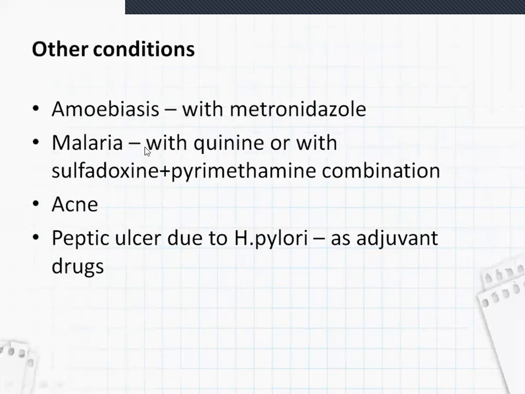Other conditions: in amoebiasis, it is used along with metronidazole. And in malaria, it can be used with quinine or with the sulfadoxine plus pyrimethamine combination. In acne also it can be used. In peptic ulcer due to H. pylori, it is used as an adjuvant drug. Adjuvant drug means it is not the main drug. Some other drug is being used, and this is just an added drug.